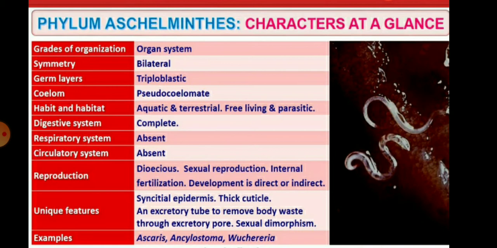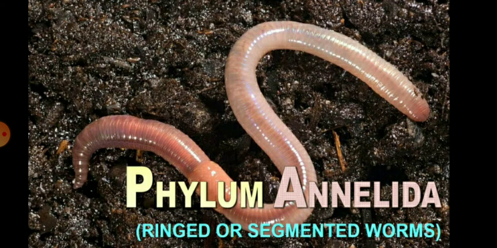So, children, the development is direct or indirect, and internal fertilization is always present in Ascaris, Wuchereria, and the others. So, children, the next phylum we are going to proceed with is the Annelida.